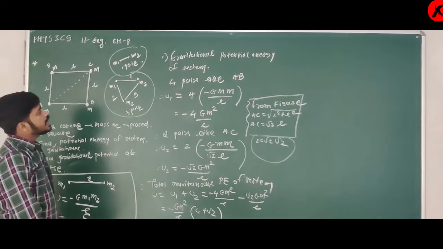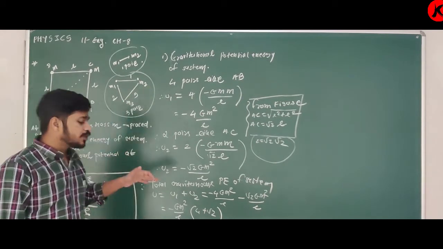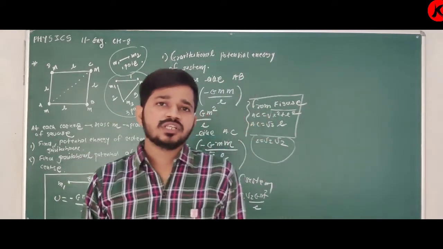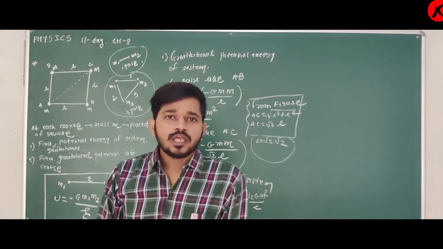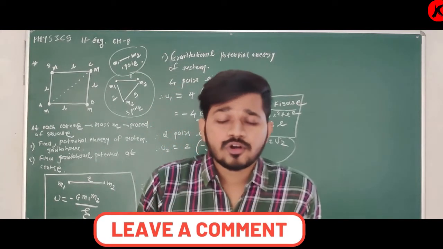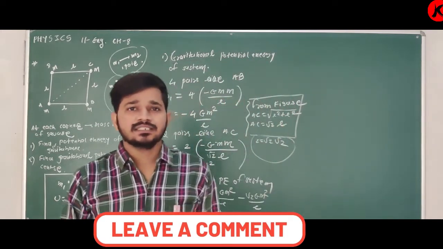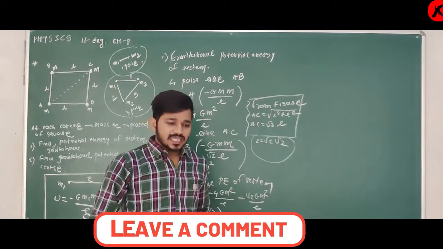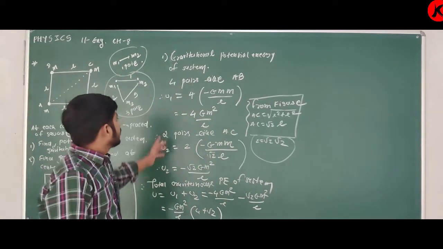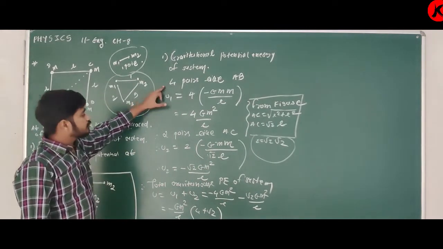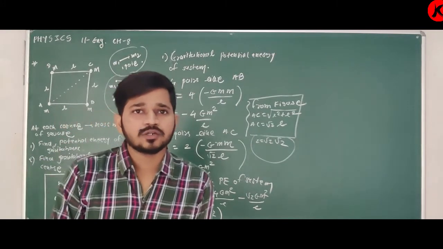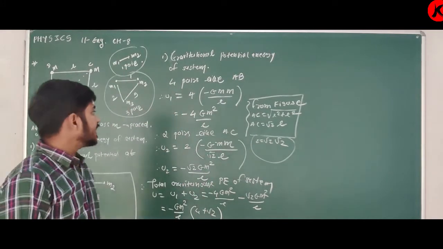Okay, so yes, it is the first question. How to find potential energy? Again, to find potential energy for a system of masses, you first of all have to identify the number of pairs. And for each and every pair you have to write the equation. Here there are some identical pairs, so I can write directly. Clear? Any doubt?